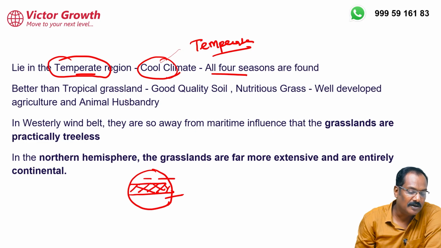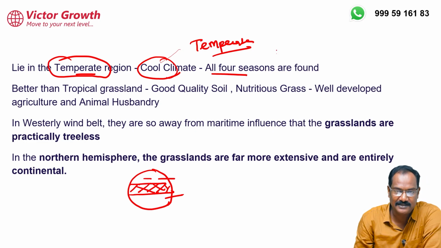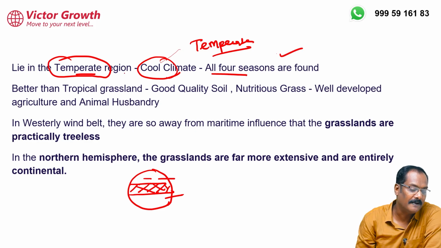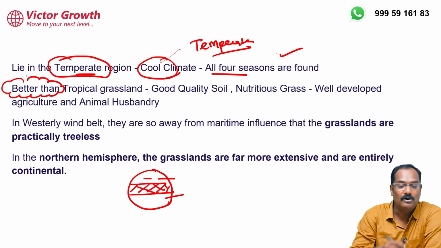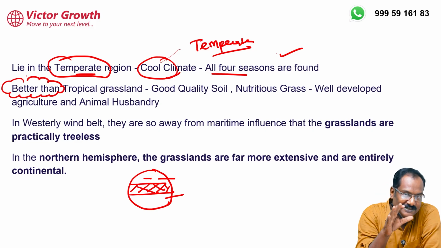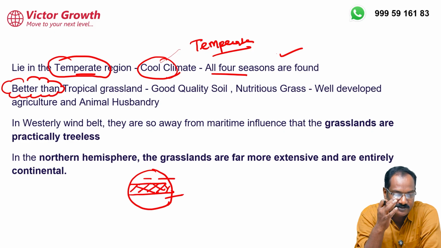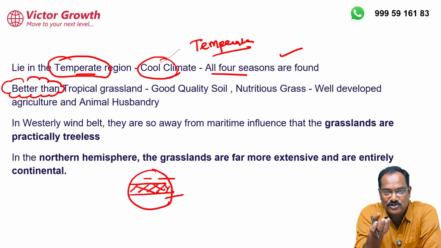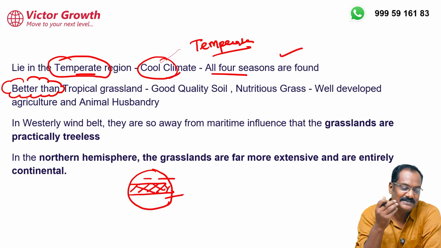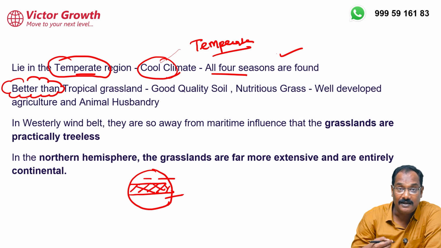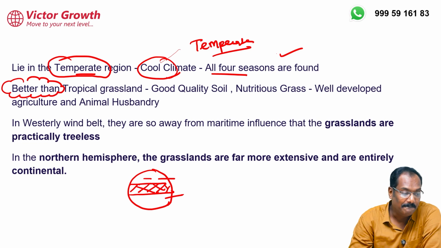Then comes four seasons: winter is present, summer is present, autumn is present, spring. All four seasons are found in this. Now I give a very important comparison here. It is better than the tropical grassland. The tropical grassland, the savanna climate, is also there. But if you look at the quality of the soil and the quality of the grass, this is well developed and well utilized. You can say it is the best grassland.